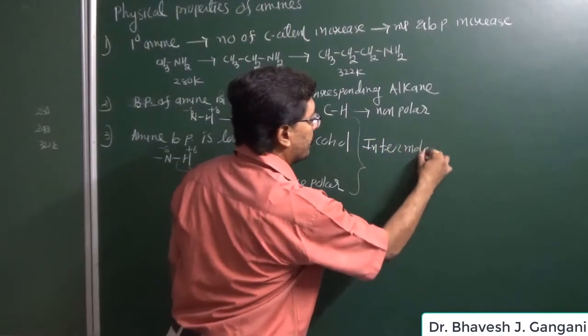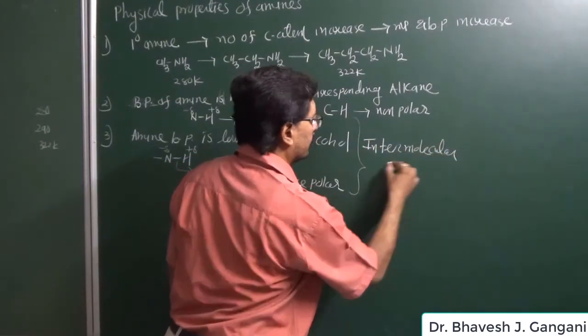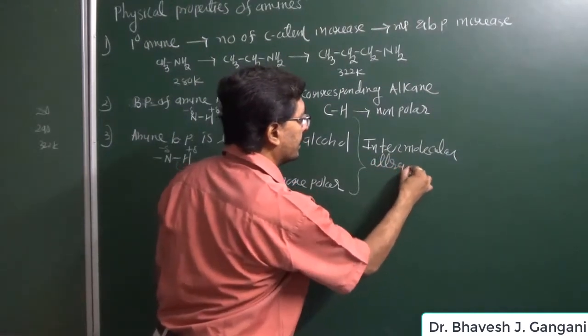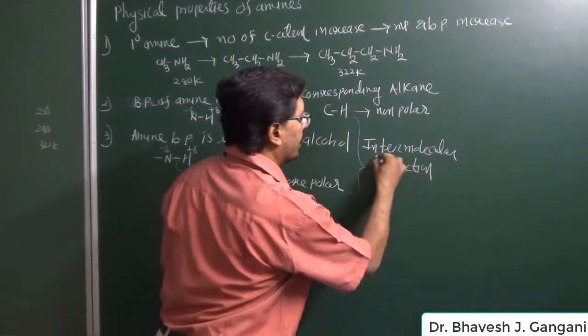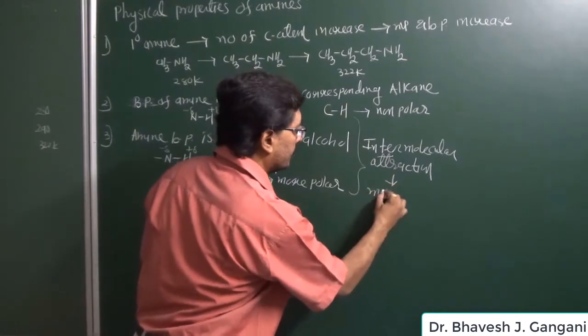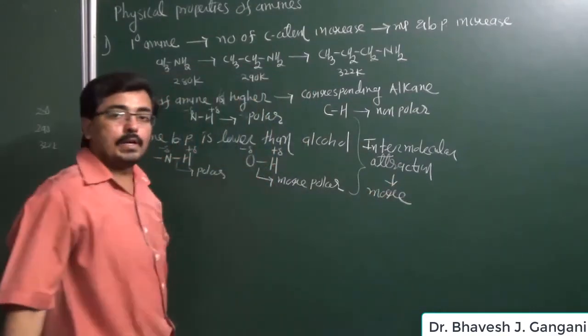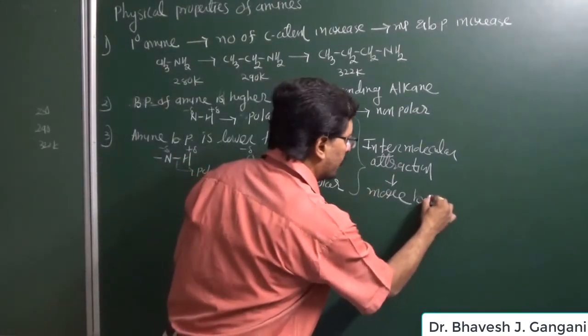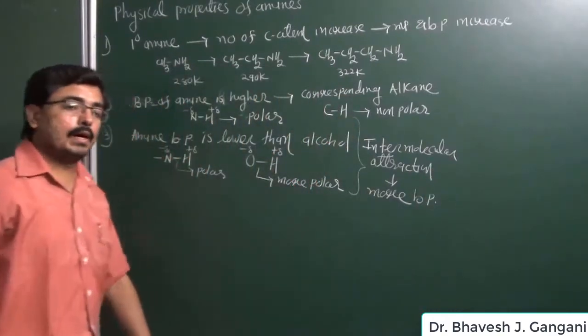And when intermolecular attraction is more, the boiling point is higher. The amount of energy required to break this bond will be high.